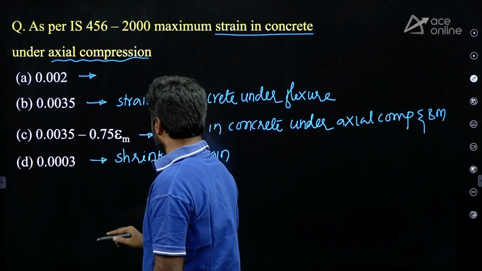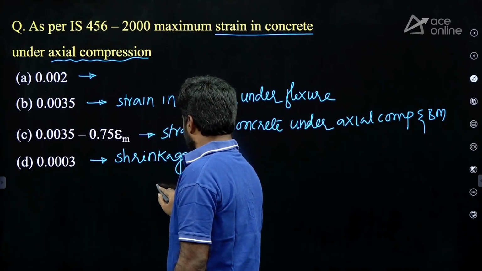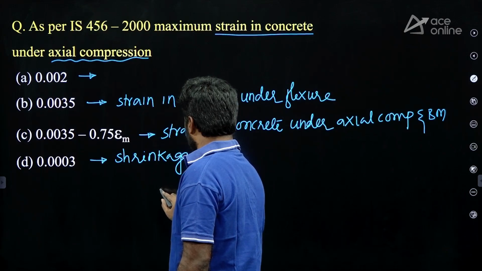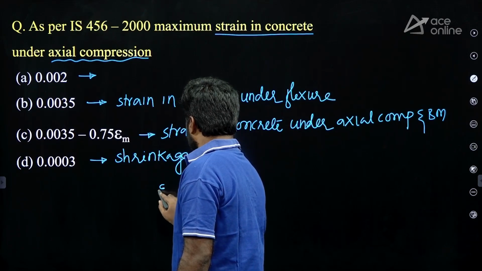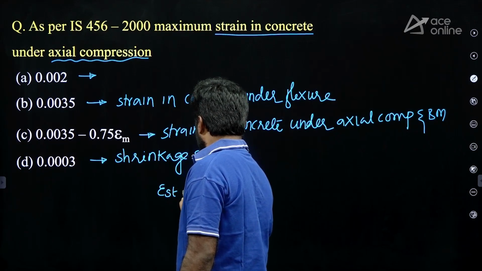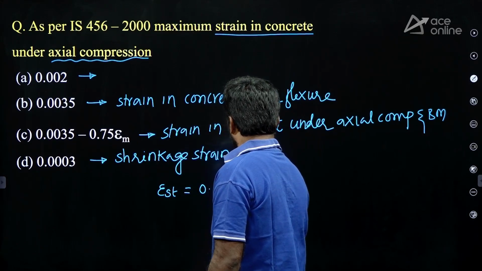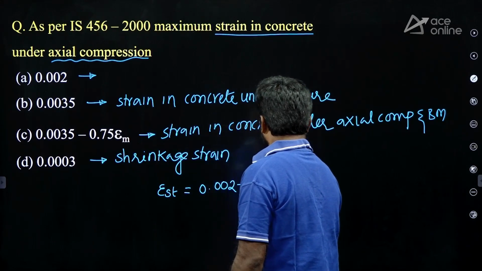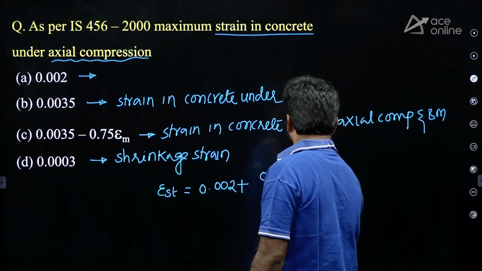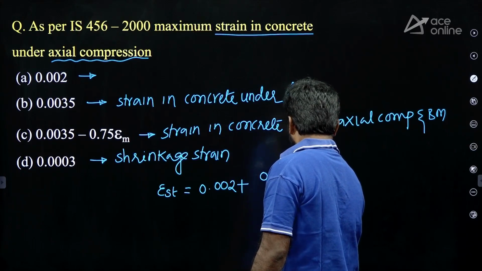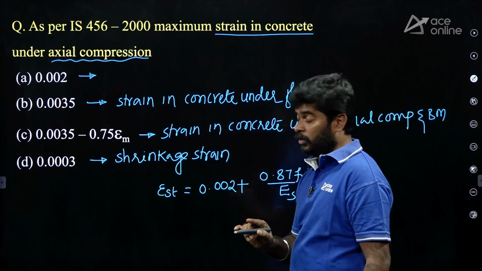There is another one you may expect. Strain in tension steel will be 0.002 plus 0.87 fy upon Es. There is one more.